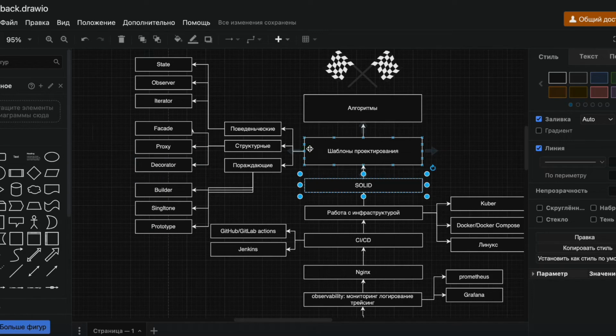Design patterns are needed, roughly speaking, just to check the box that you worked with them. You don't need to know all the design patterns, but it would be good to be able to write out and at least explain how at least 3 from each approach work. In other words, you don't need to know exactly when to write, say, a facade pattern. Basically, the only thing you need is to know and understand how all of this works. In the process, you can always Google things, look them up, and so on.